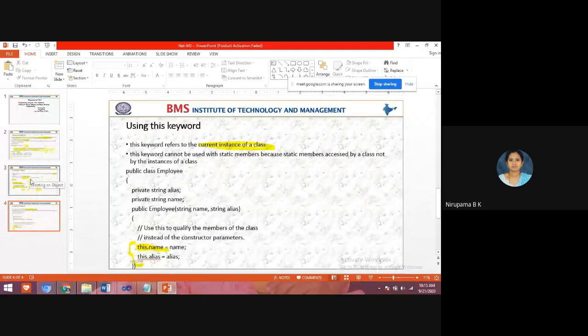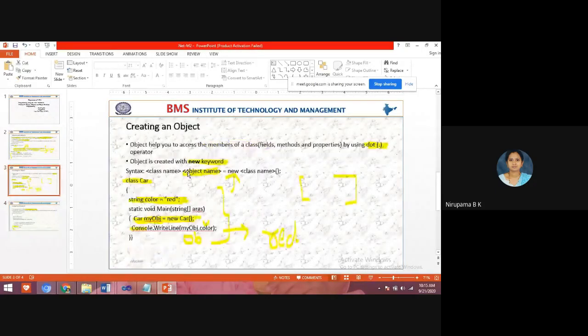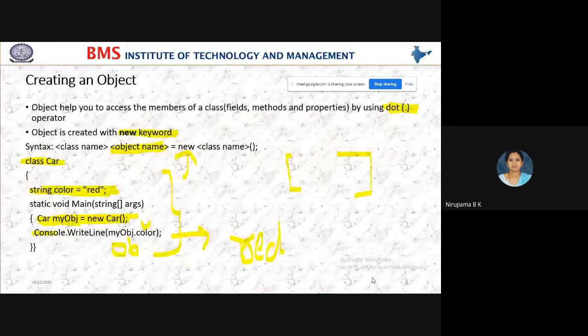Yes, see students, don't get confused. Here in C#, to access the members of the class, we have to create an object. How to create an object is using the new keyword. The syntax to create an object is ClassName objectName = new ClassName.